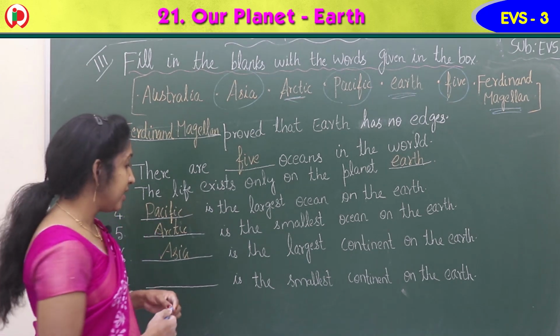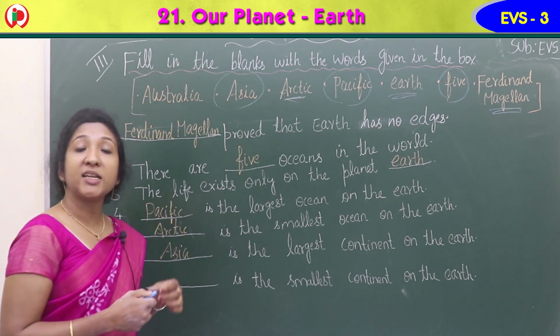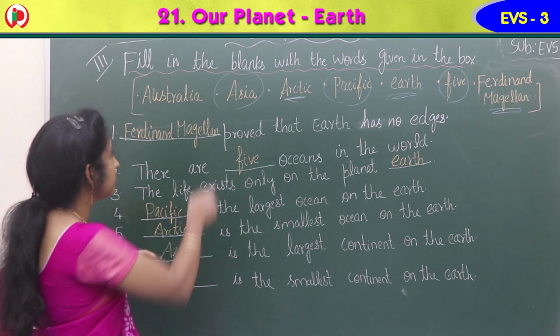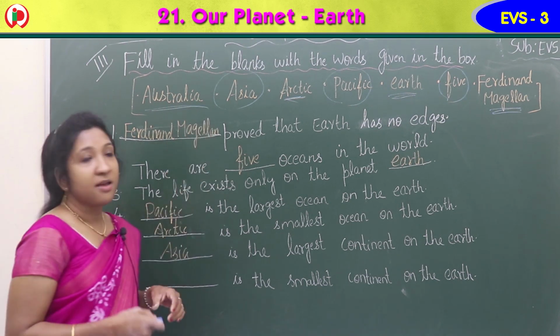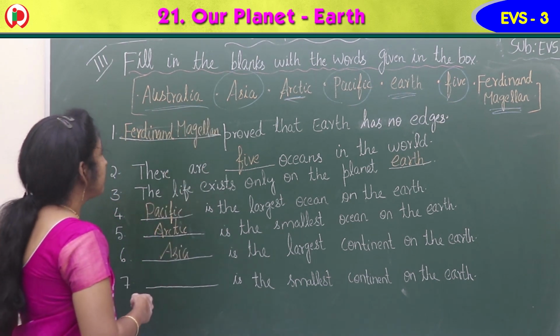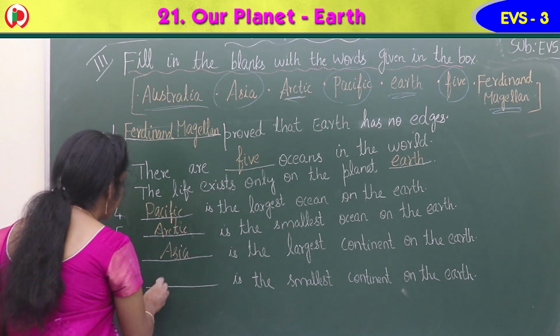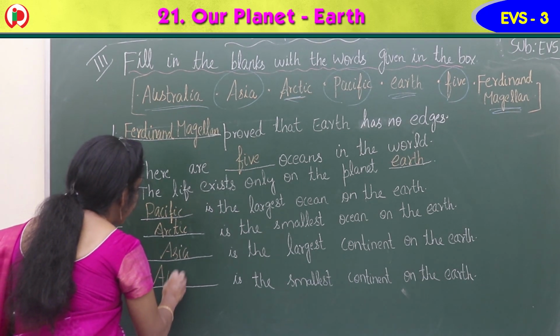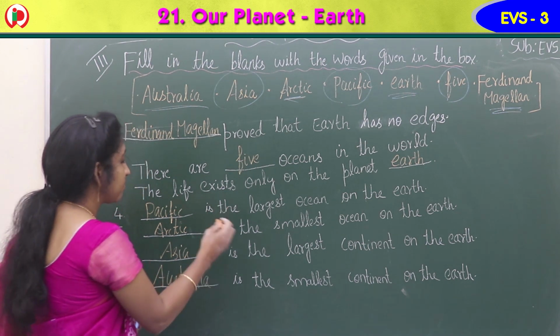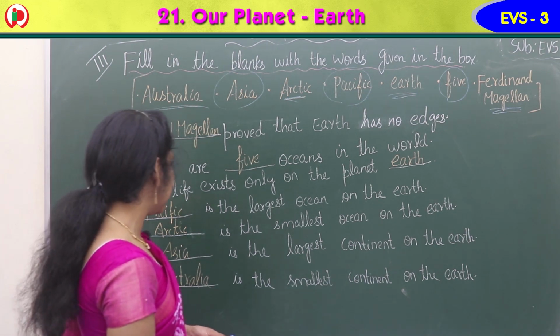Seventh, the last one, dash is the smallest continent on the earth. Which is the smallest continent? Yes, Australia is the smallest continent on the earth. So you have to write here Australia. A-U-S-T-R-A-L-I-A.